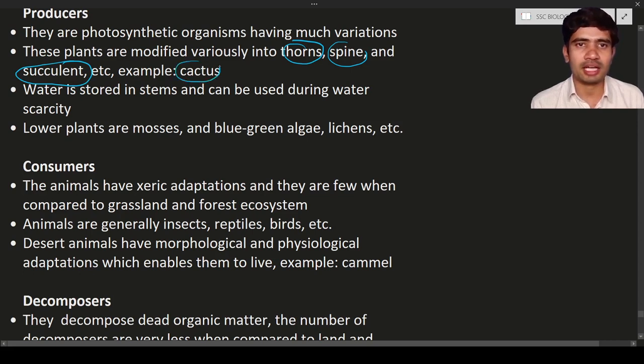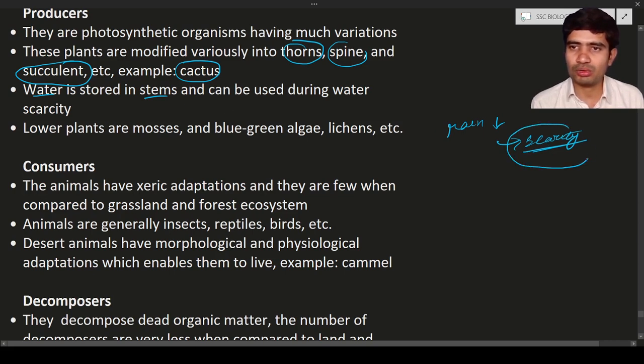An example is the cactus. The cactus does not have leaves; the leaves are turned into spines. They have juicy, slimy material inside, which is nothing but succulent. In these plants the water is stored in the stem, and this water is used during scarcity. For example, if the rainfall is more, the water is absorbed by the plant, and this absorbed water is used during scarcity. What is meant by scarcity? Scarcity is nothing but a less amount of water in some conditions. In these conditions, the plants use that stored water.